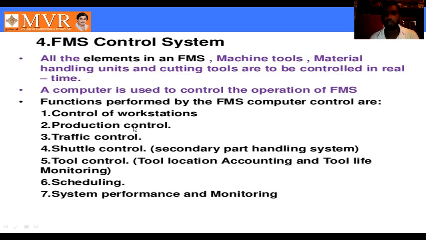Next is production control. Production control is also very important. If the production is not under control, you can see some losses and damages in the total industry also. Next is traffic control. Traffic means it is a totally automatic system. When the workstations are doing operations 24 hours, the material handling system also receives the material and does loading and unloading. In the loading and unloading process we have a number of traffics. So traffic control is also very important. Any miscommunication can stop the production. That is also one of the major controlling systems, traffic control.